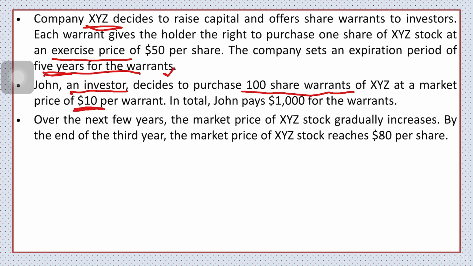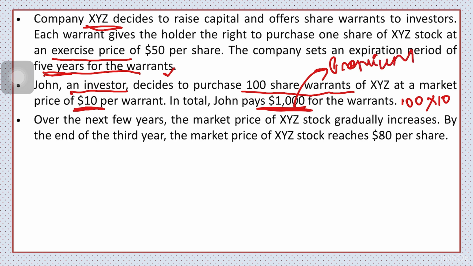Okay, so what is the total amount that he is paying? This is your warrant premium. Initially he is paying how much? 100 shares into what is the cost? $10. This comes out to be $1,000. This is the premium that he has paid to acquire the warrants.